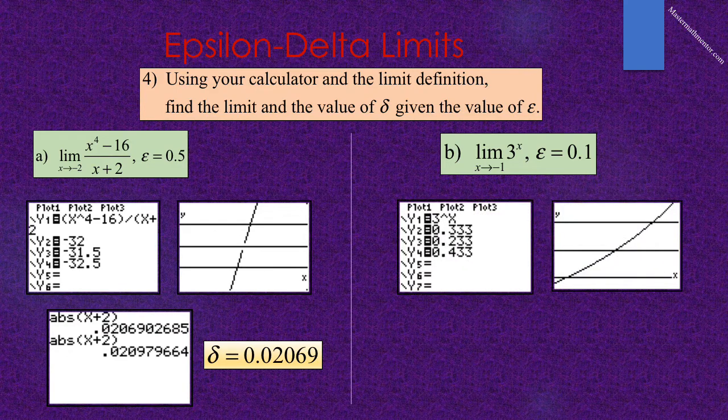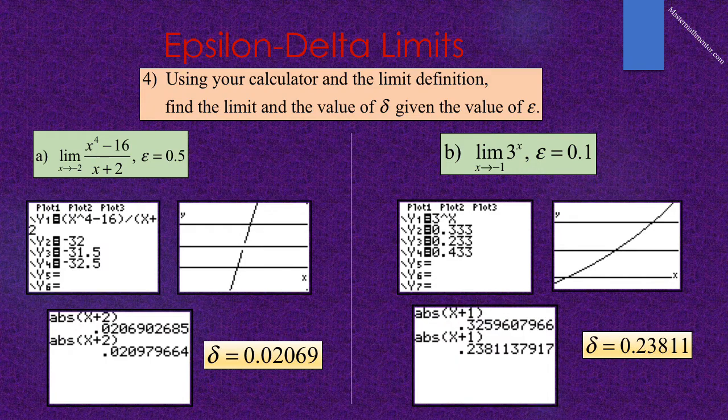In B, we are given the limit as x approaches negative 1 of 3 raised to the x, and epsilon is equal to 0.1. We graph 3 raised to the x, and the value of the limit, which is 1/3, and we will use 0.333. We subtract 0.1 from the value and we add 0.1. So we graph 0.233 and 0.433 and show it in an appropriate window.